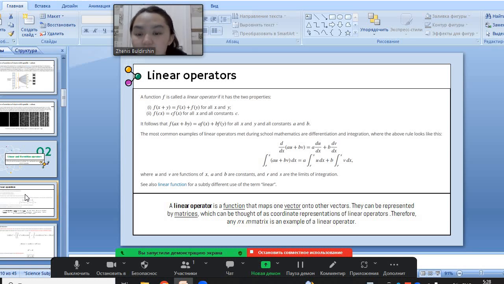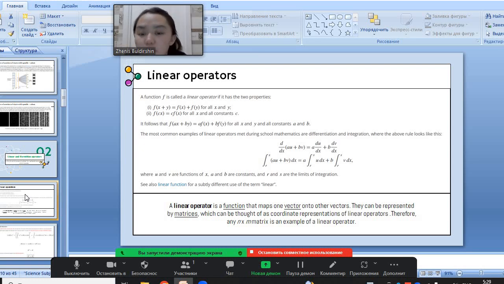It follows that f(ax plus by) equals a f(x) plus b f(y) for all x and y and all constants a and b.